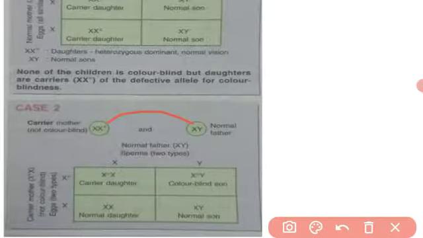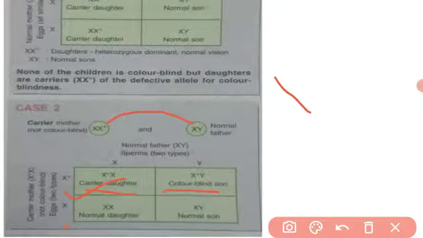And what happens when the carrier daughter marries a normal boy, means the carrier female is married with the normal male? What happens? In the fusion of their chromosomes, carrier daughters will be produced, because the mother contains the genetic color blindness disorder chromosome, and the father has a normal chromosome. So one daughter is a carrier, one son is color blind.